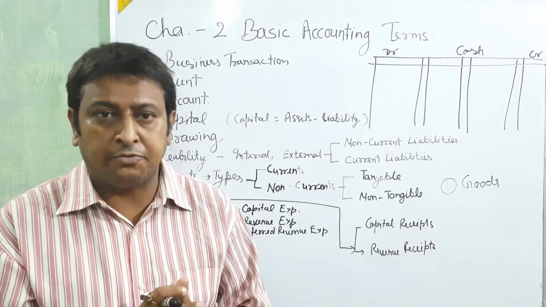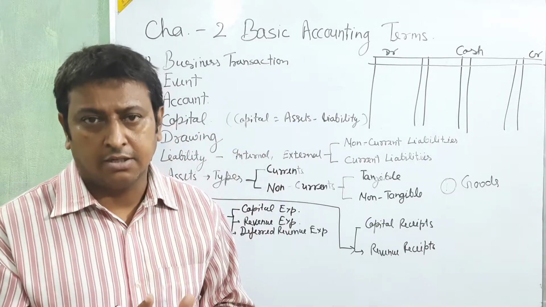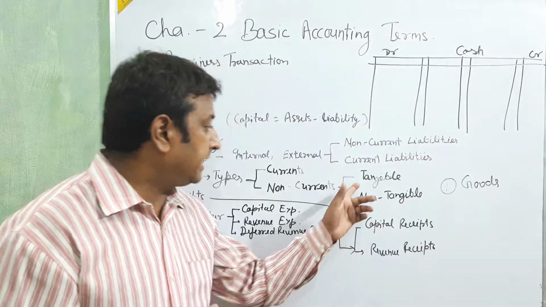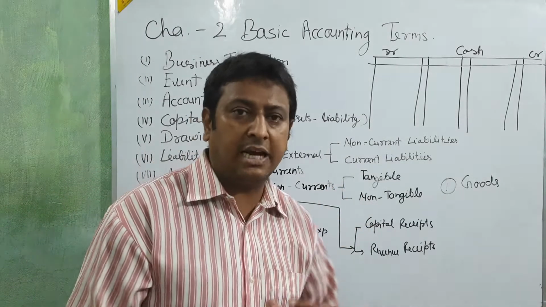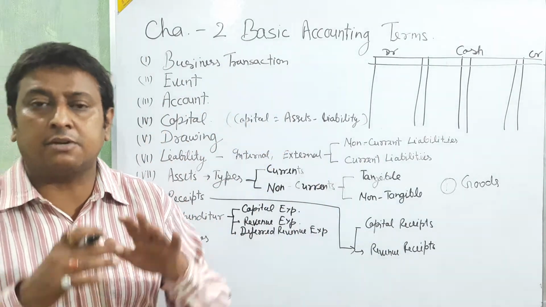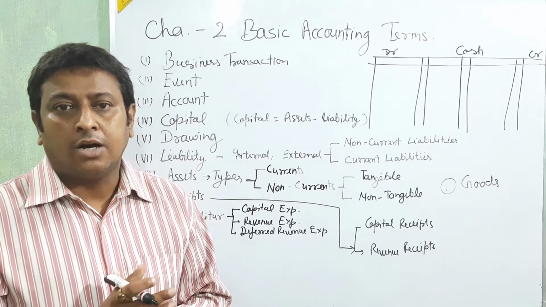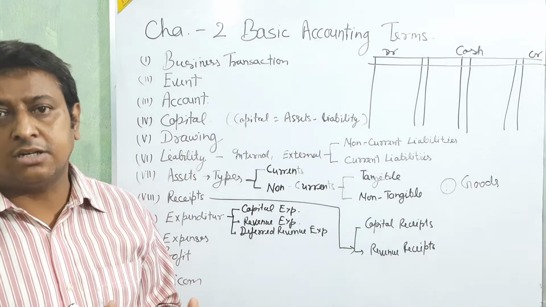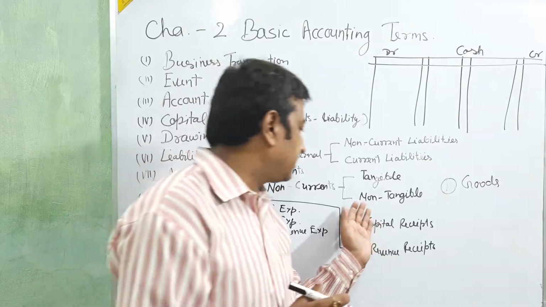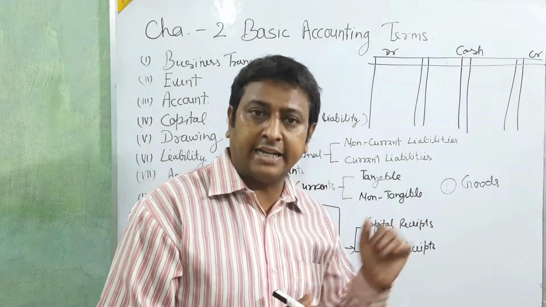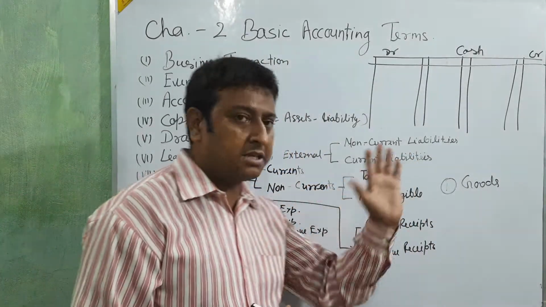Physical area, physical things, physical structure. That is the tangible. And non-tangible, they have no physical area, physical things or physical figure, or we cannot touch or see. That type of assets comes in non-tangible.